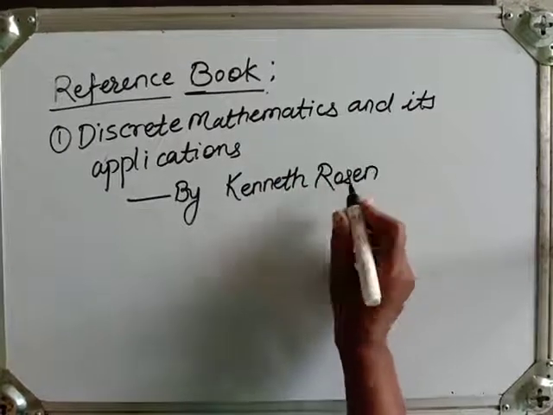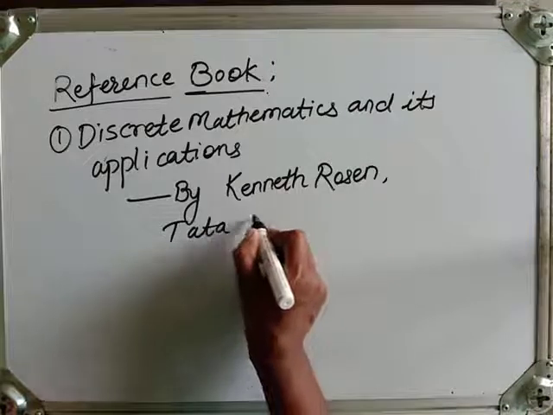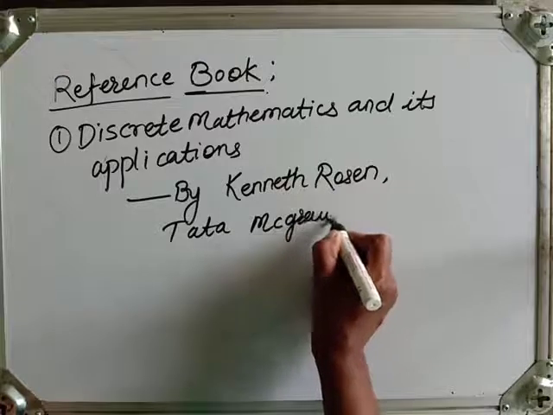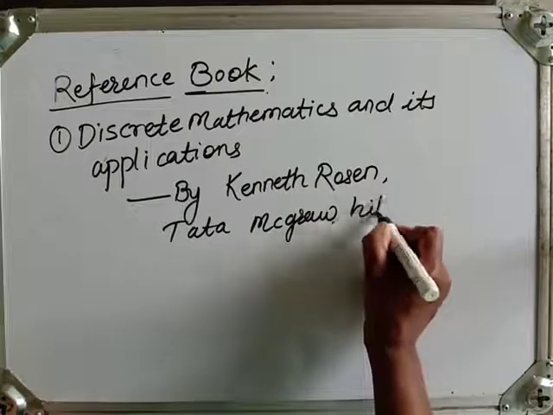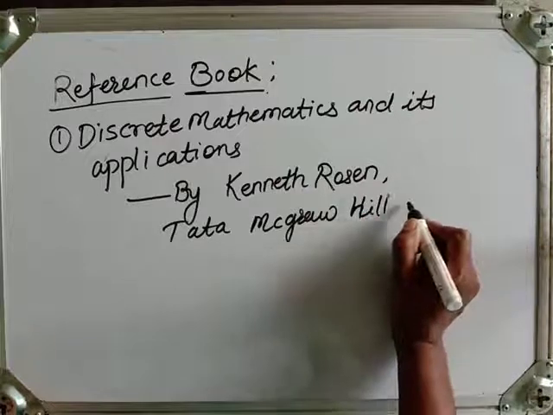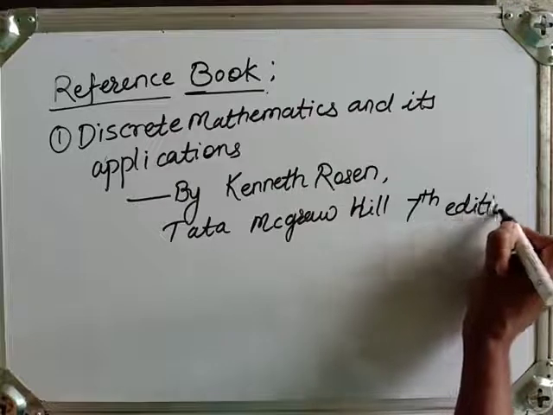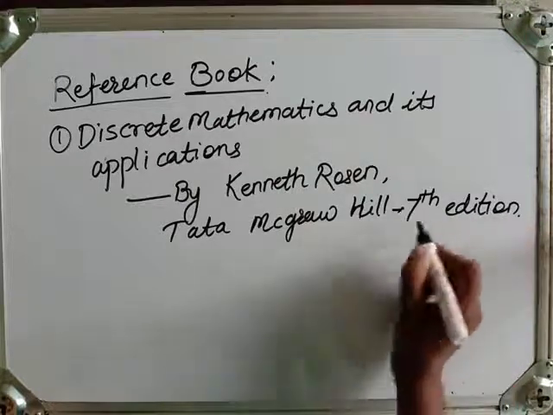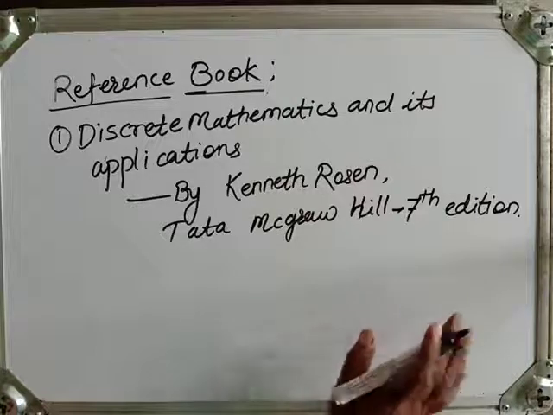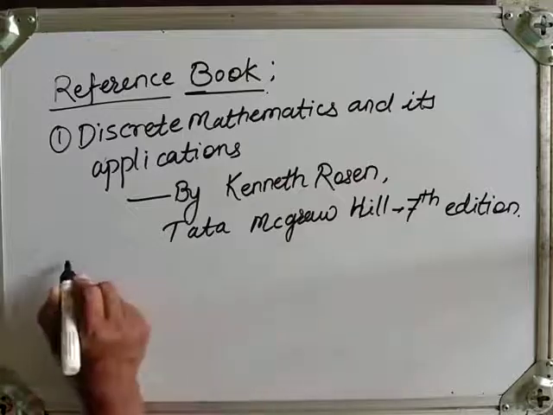You should go through it, and it is published by Tata McGraw-Hill. There is a 7th edition, or you can use the previous edition also if it is available. No need to go for the 7th edition; only slight changes are there, not that much more.